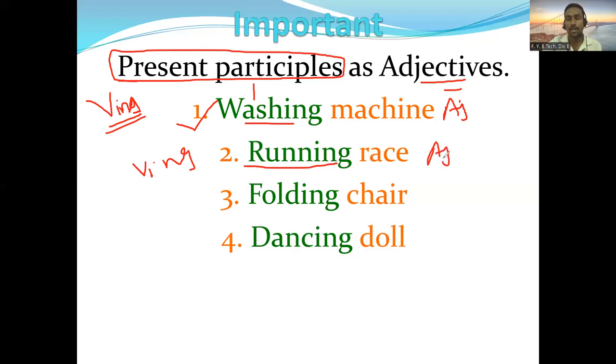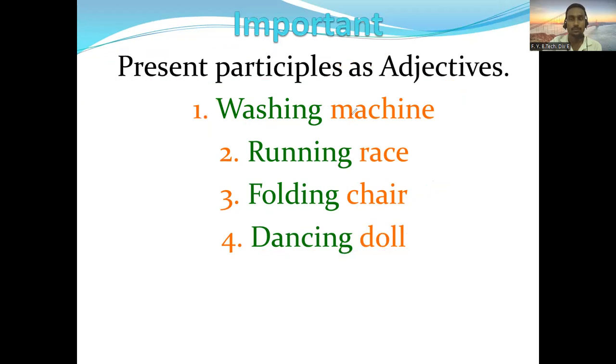Race is a noun and running is describing that. Then next is folding chair. Folding is a present participle, it is describing chair. Then dancing doll, dancing is a present participle which is describing doll. So doll is a noun here. So present participles also can be used as an adjective, that you need to understand. Then let's go to the next slide.